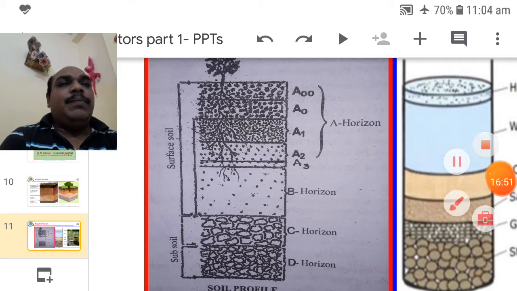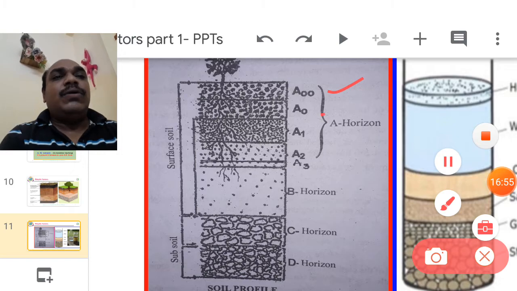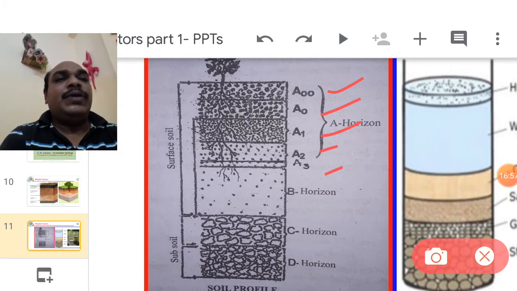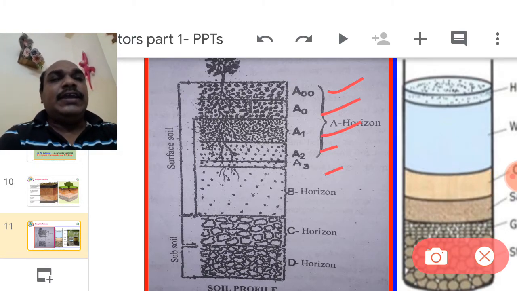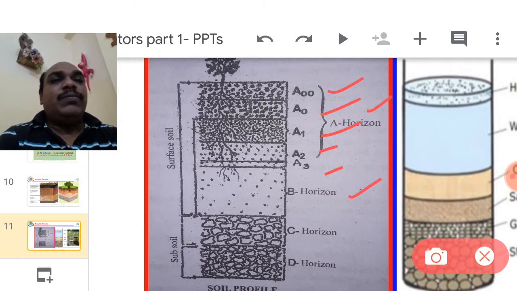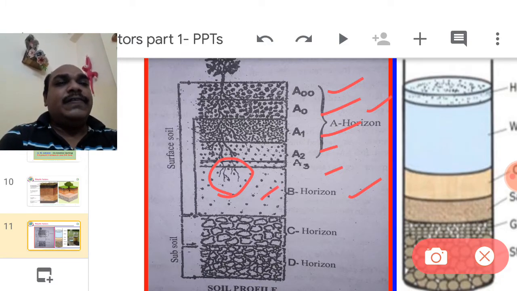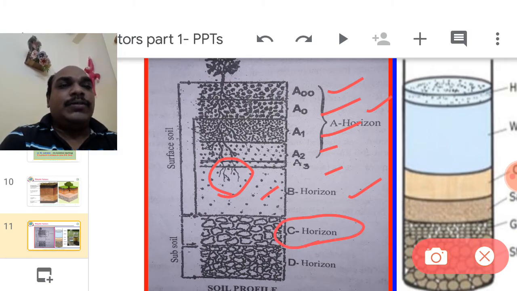So this is the plant soil profile: A00, A0, A1, A2, A3. Until A3, it is considered as A horizon. Then B horizon. B horizon also contains dicot roots, so a little microbial activity. C horizon contains water. D horizon, there is no weathering.